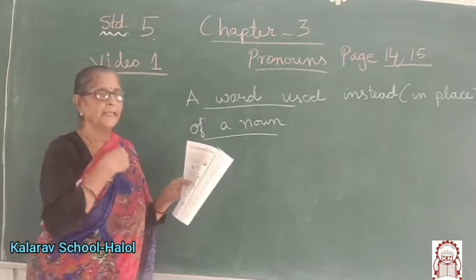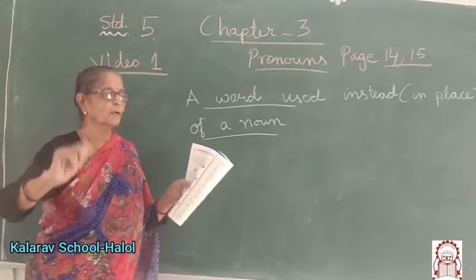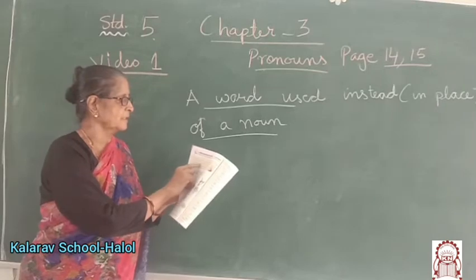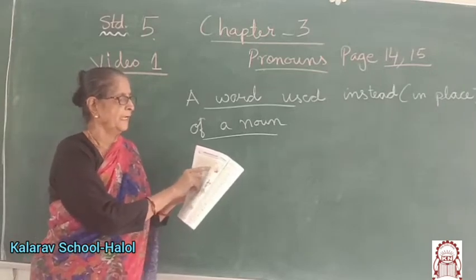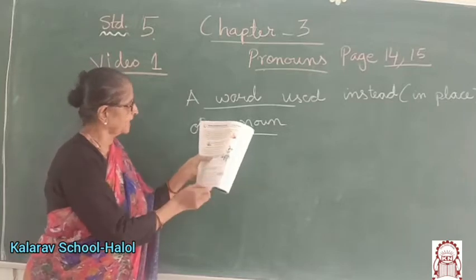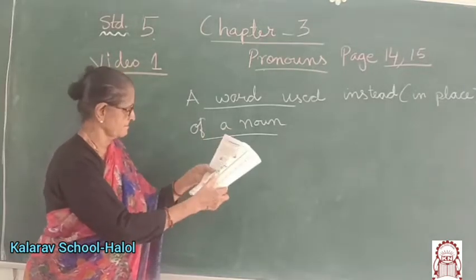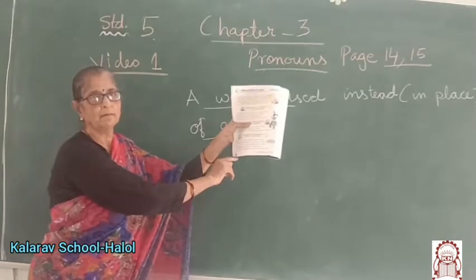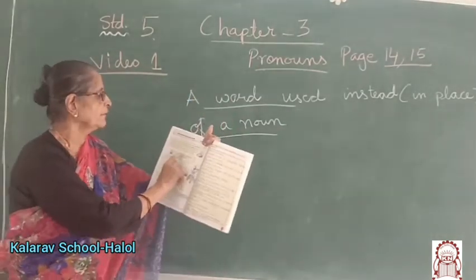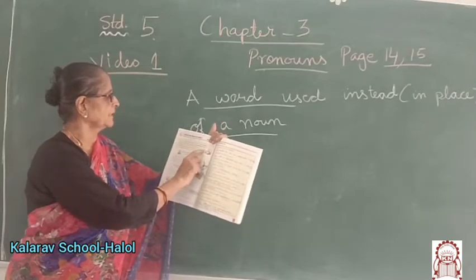We have learned that personal pronouns are called nominative. Personal: I, she, he, you, we, they. These are all personal pronouns. When the person is the subject of the verb: I, she, he, you, it, we and they. All of you will open page number 14 of your grammar book.